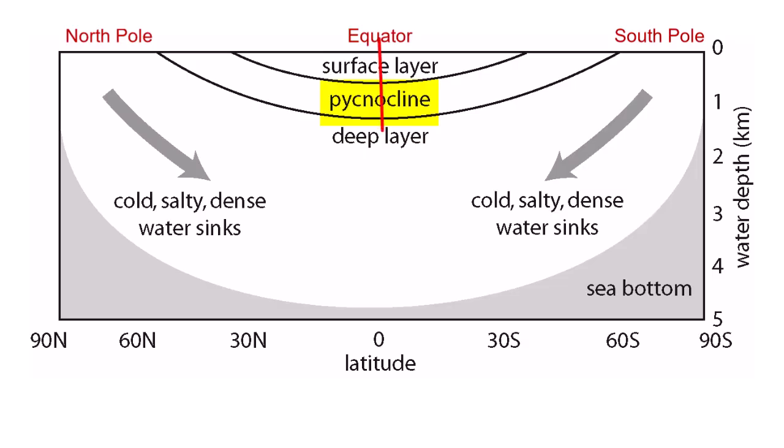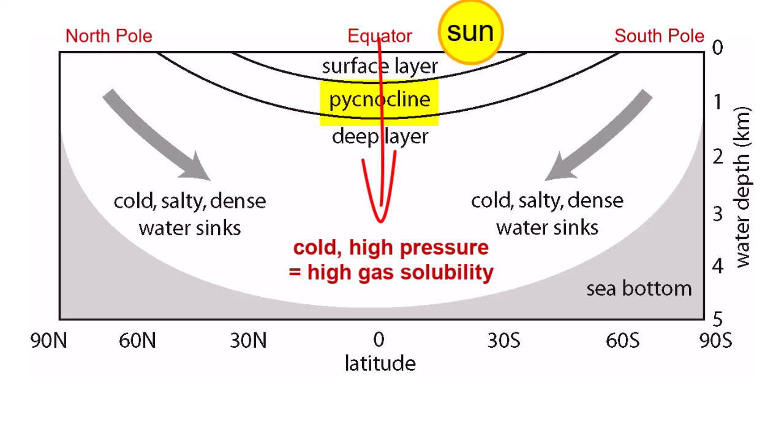So when we descend across this pycnocline into the deep oceans at the equator, tropics, or mid-latitudes, we're moving from surface waters warmed by the sun to deeper waters fed by the poles. The temperature should get colder, and of course the pressure will also increase. As we know, colder temperatures and higher pressures increase gas solubility, yet another reason for greater carbonation at depth.